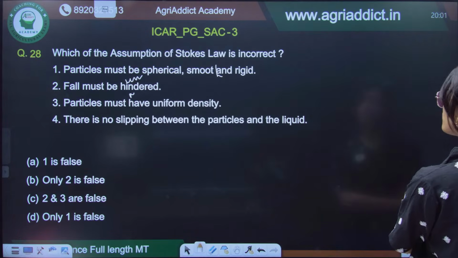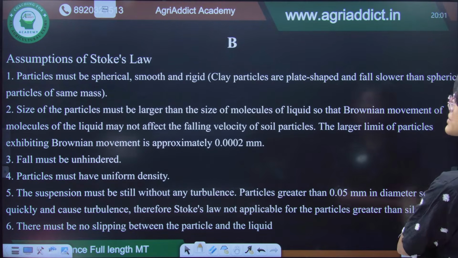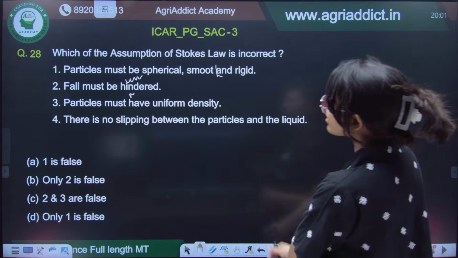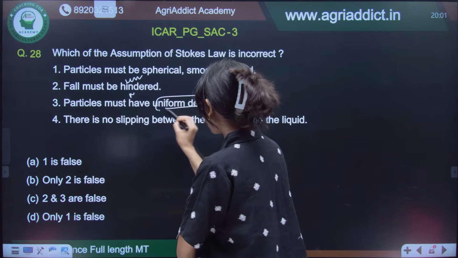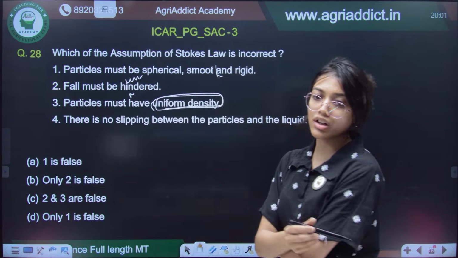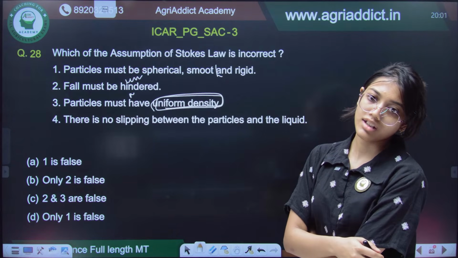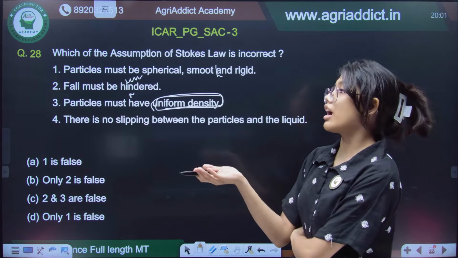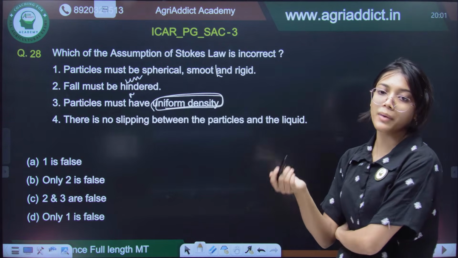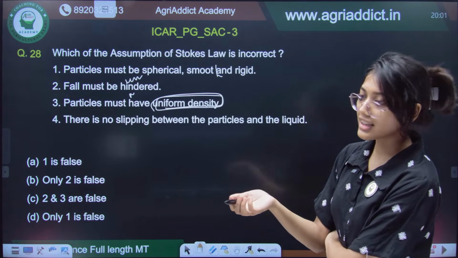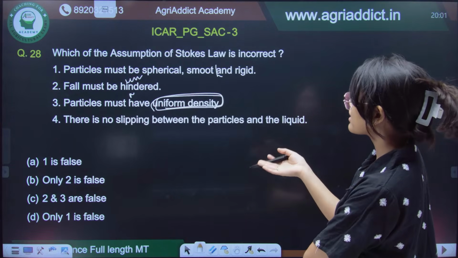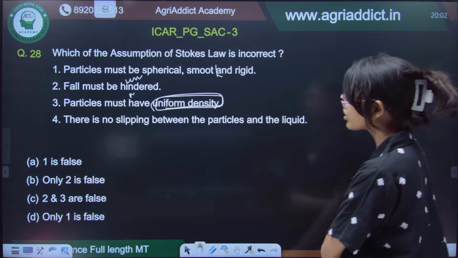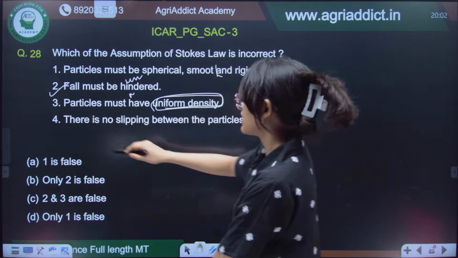So, let us see what are the assumptions of Stokes' law. So, it is B. Why is it B? Only 2 is false. Why? Stokes has not considered anything to be of a uniform density. If they are of a uniform density, then how will you fractionate your particles based on density, right? So, they must not have uniform density, they must have variable densities. So, only 2 is false, okay.